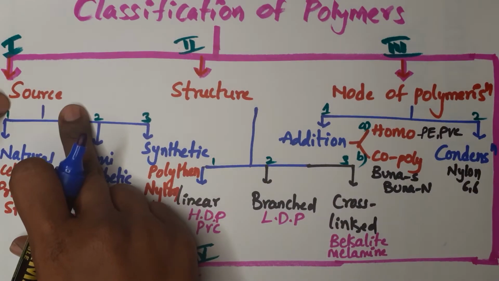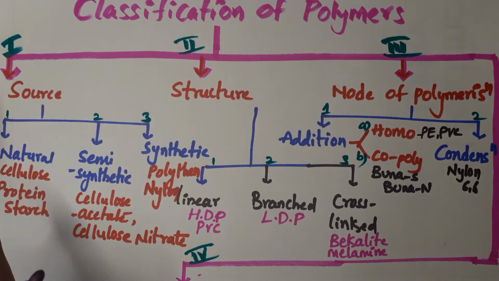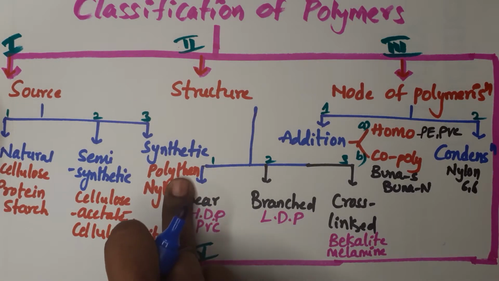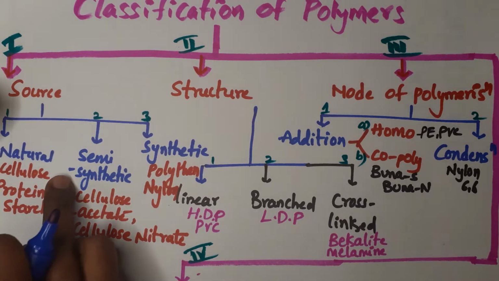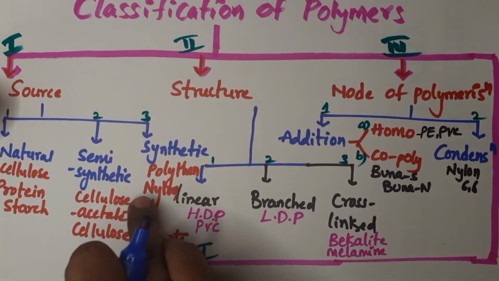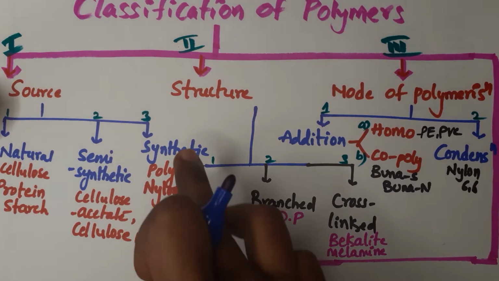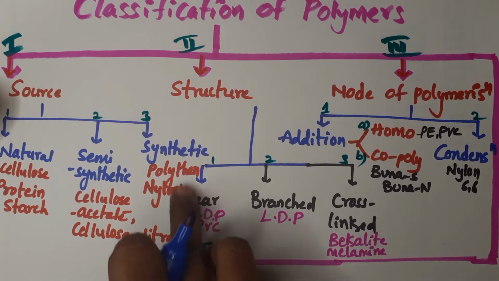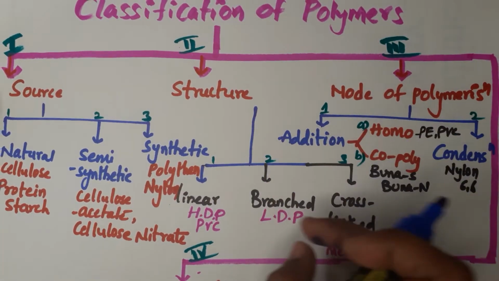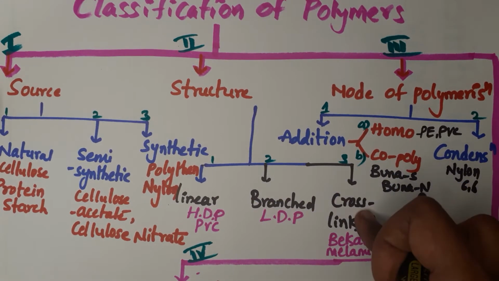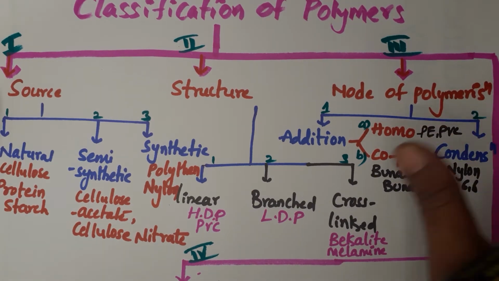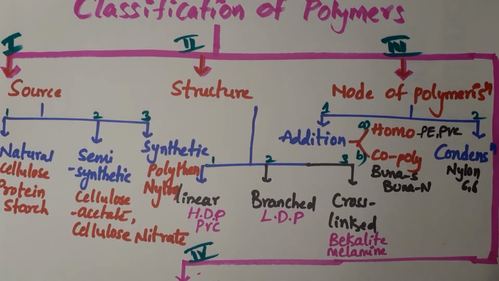The first one is based on source. Based on source we divide polymers into three categories: natural, semi-synthetic and synthetic. Examples for natural polymers are cellulose, protein, starch; for semi-synthetic, cellulose acetate and cellulose nitrate; and polythene and nylon are examples for synthetic. Based on structure, we divide polymers into three categories: linear, branched, and cross-linked. Next, mode of polymerization: we divide into two types, addition polymers and condensation polymers.